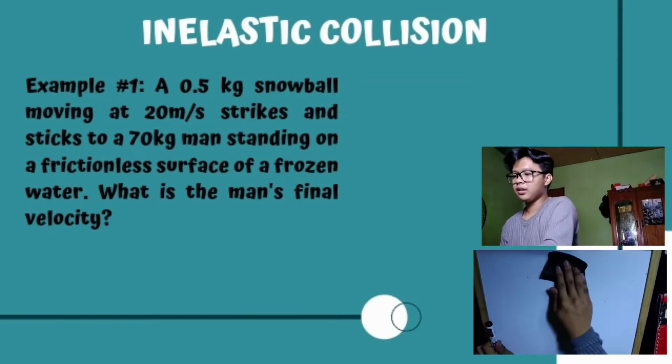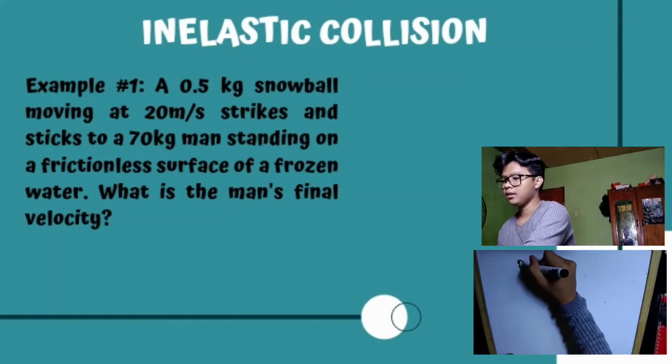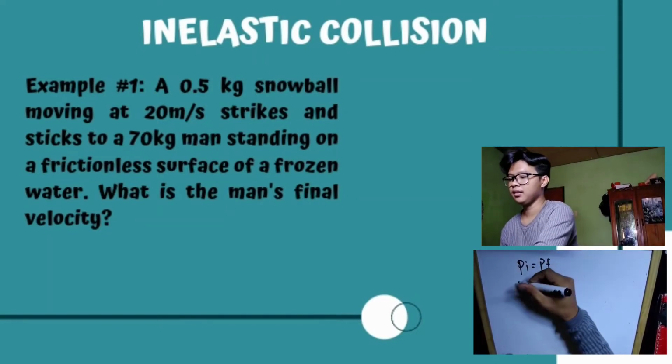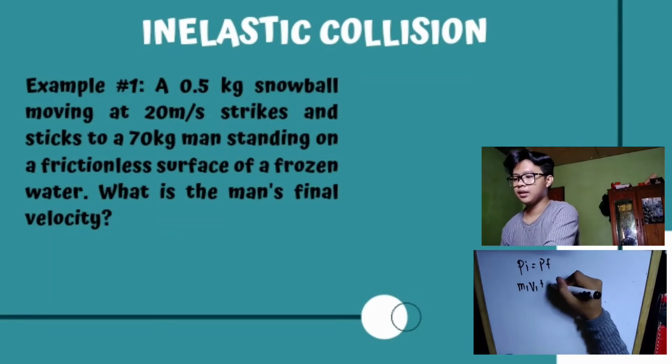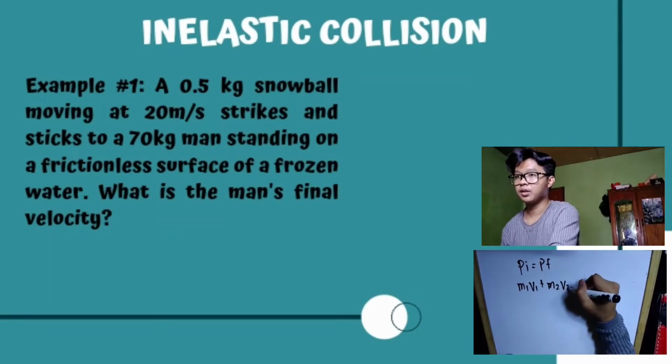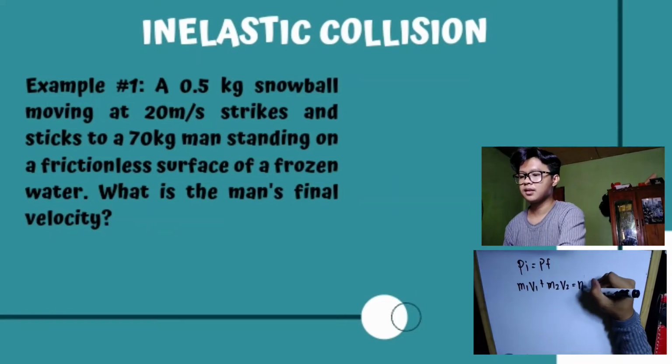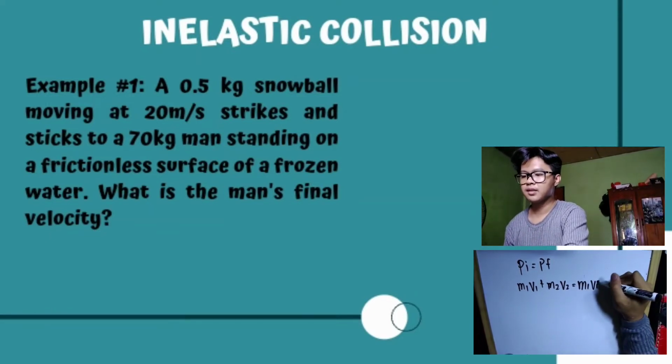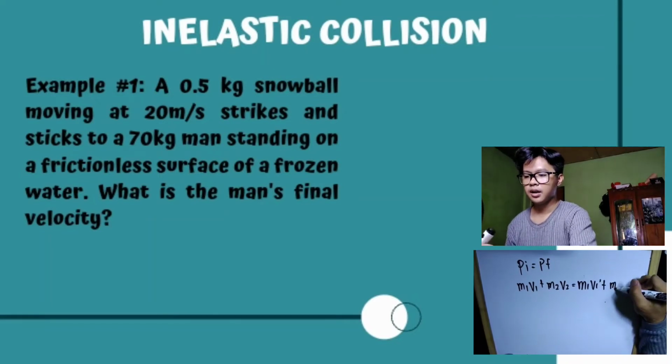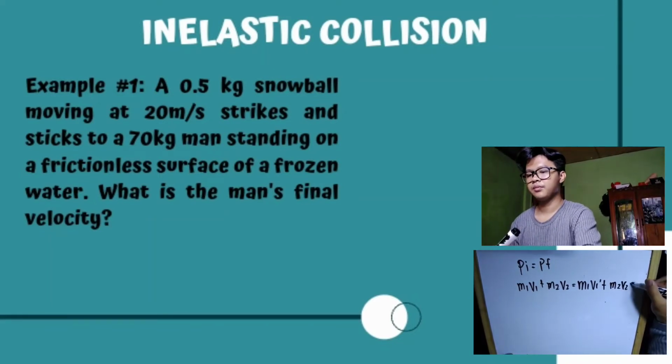So, we have the formula P initial equals P final. So, M1 V1 plus M2 V2 equals M1 V1 prime plus M2 V2 prime.